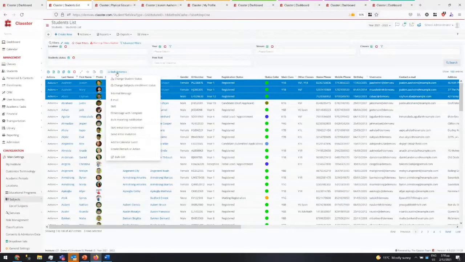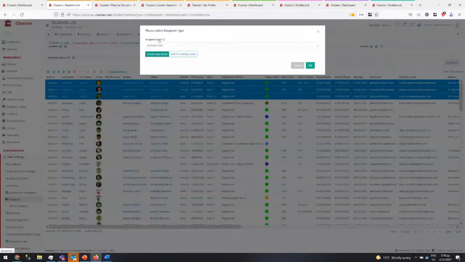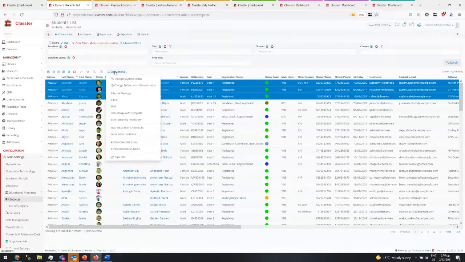Now, another interesting thing that we added here in the bulk action is to add a calendar event. Here, you can take the selected users and add them to a calendar event, to an existing one, or create a new event. So you can create an event, invite, let's say, 10 people, and then you want to invite 10 more. You can go to the list of students, use filters, find the students, and then add them to events. So this is another new feature that you find here. The rest of the features already existed before, like change the status and so on.